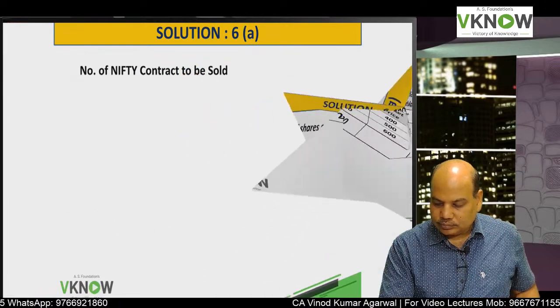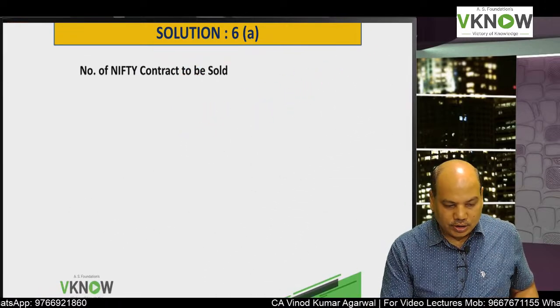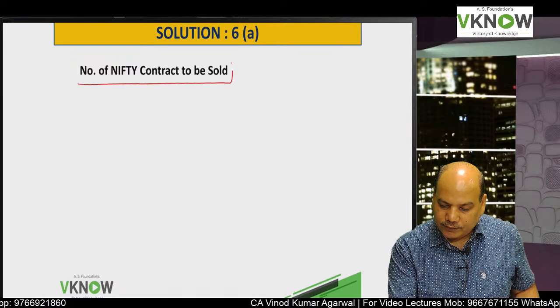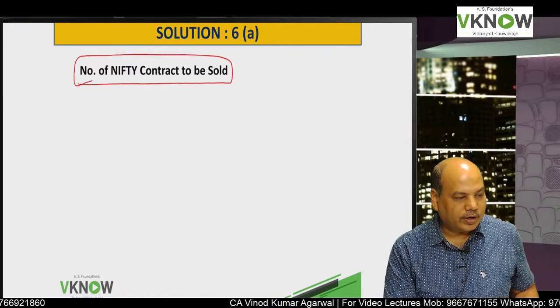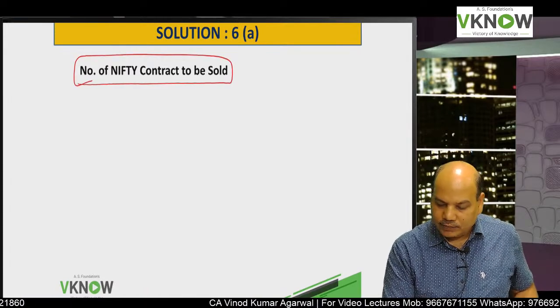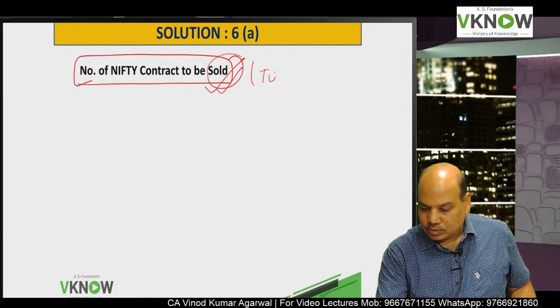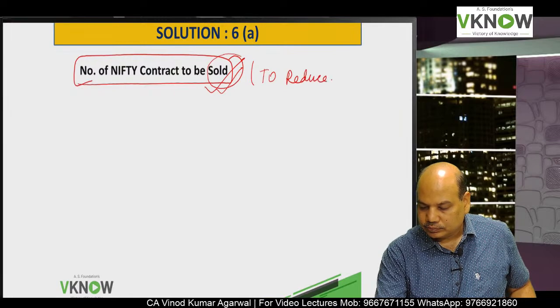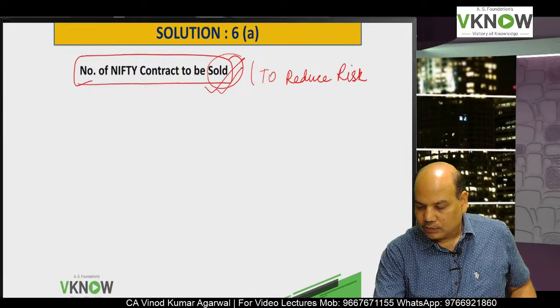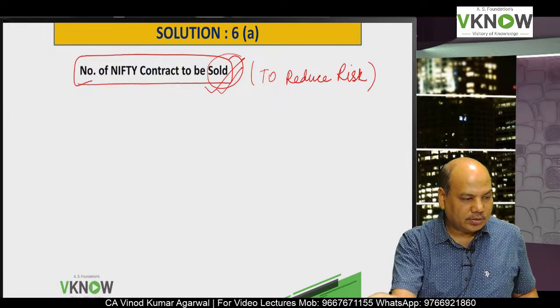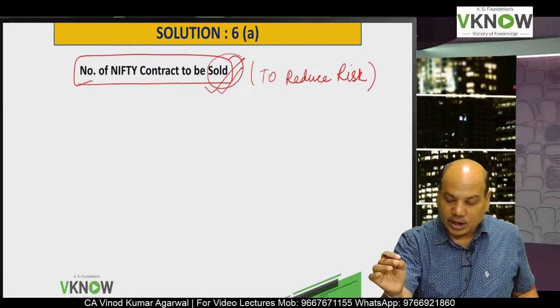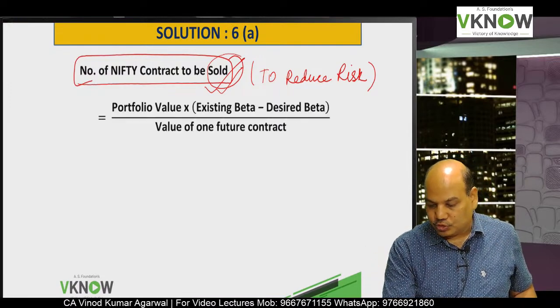Now the next question is the number of Nifty contracts to be sold. Very easy. Why have I written sold? Because my objective is to reduce risk. If the objective was to increase beta, you would say buy Nifty future.